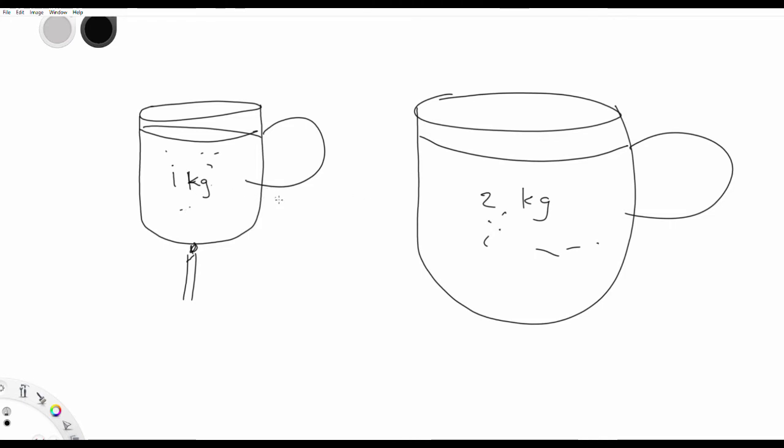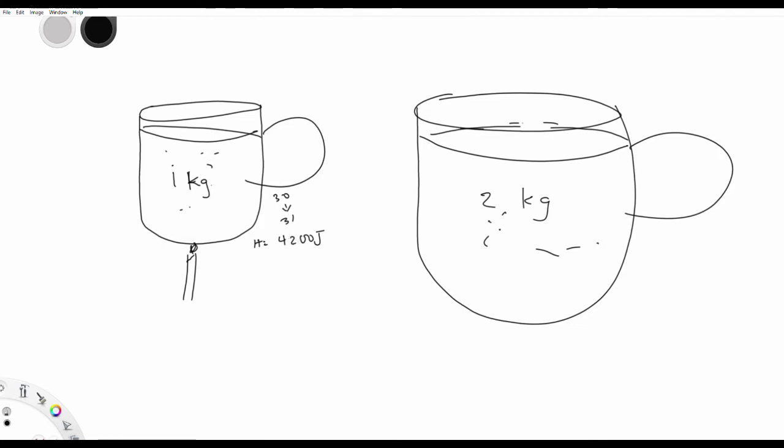Now if I place this on fire, according to what we said, for it to move from 30 to 31, it takes heat energy of 4200. That's what we said. Now this, remember, this is 1 kg.